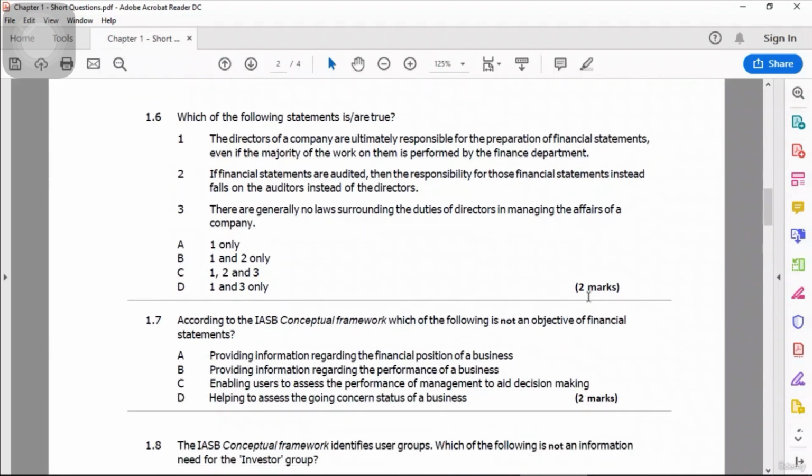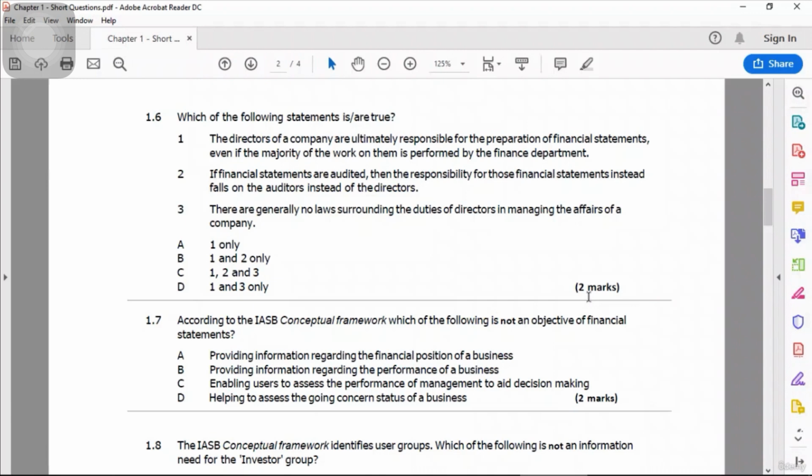Number 1.6, which of the following statements is or are true? Which means that out of 1, 2 and 3 options, maybe one is true, maybe both are true, maybe all 3 are correct. So let's see. The directors of a company are ultimately responsible for the preparation of financial statements, even if the majority of the work on them is performed by the finance department. Yes, this is correct. This is what we discussed in the topic governance. So first is correct. Let's see second and third.